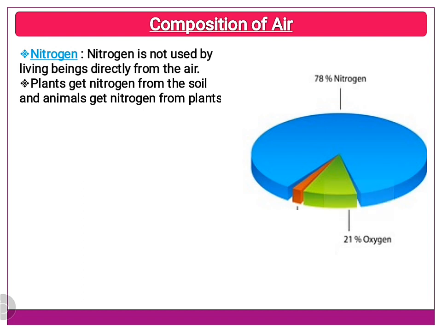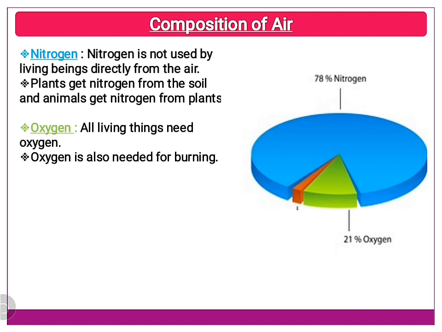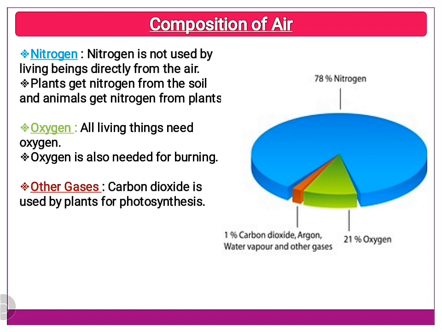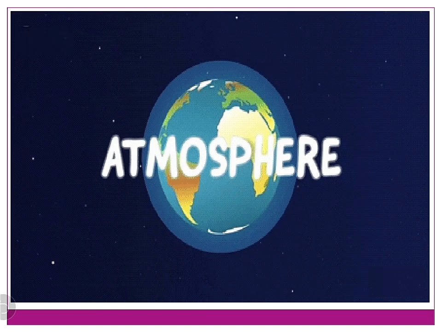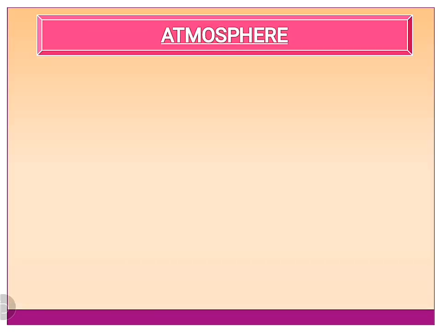Out of the remaining 22%, 21% of air is composed of oxygen, and oxygen is needed by all living things for their survival. It is also needed for burning. The remaining 1% of air consists of carbon dioxide, water vapor, and several other gases. Carbon dioxide is used by plants for photosynthesis. It is also used in fire extinguishers. With this, let us move to our next topic, atmosphere.